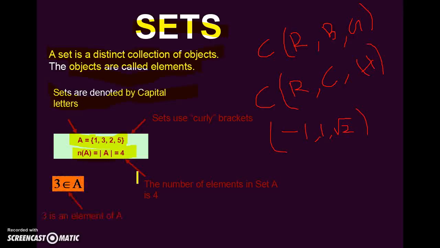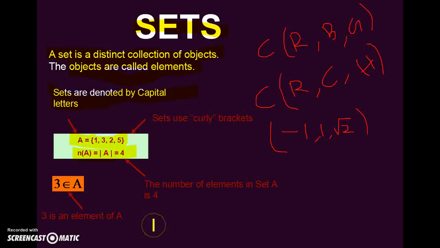Now suppose I want to say that 3 is in the set A, and represent it symbolically. You have a mathematical symbol, which is 'belongs to'. That means the number 3 belongs to the set A. If you use this symbol, it means the number is in the set A. If you observe, yes, 3 is in this set.